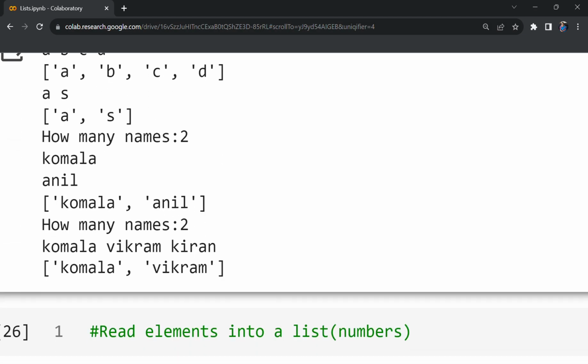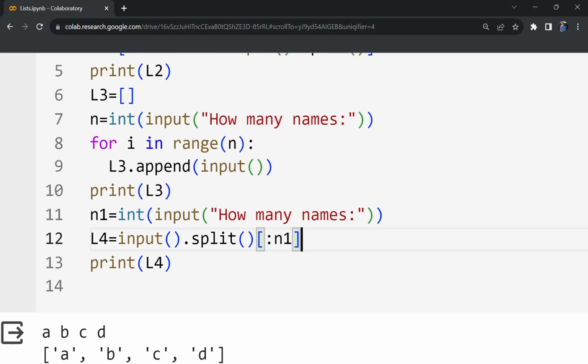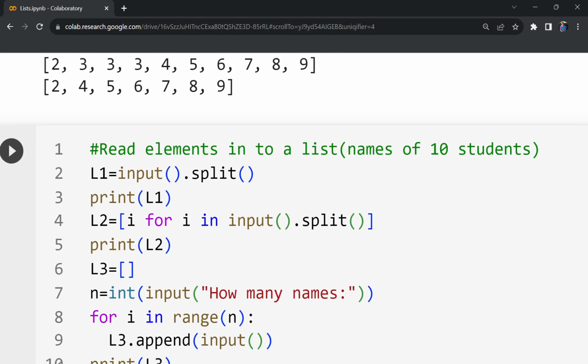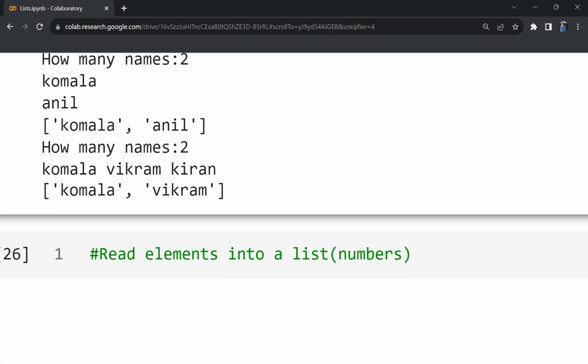Let us see the output. You see, though I gave 3 inputs, it took only 2. Why? Because I am restricting the size in the fourth method. You see this? So this is list slicing. I will be covering this in the next videos. Okay? So this is how we read strings into a list.